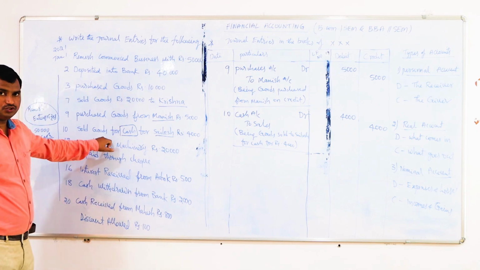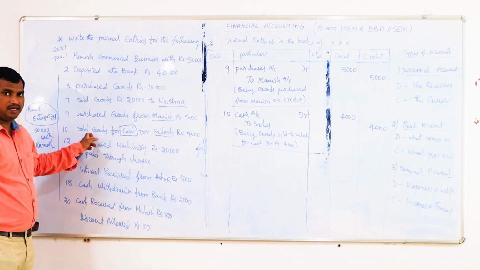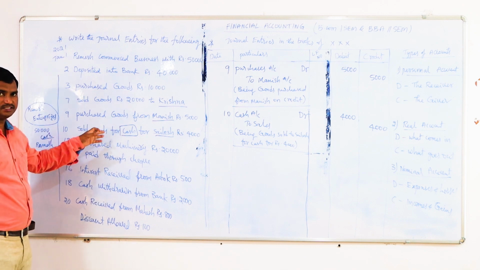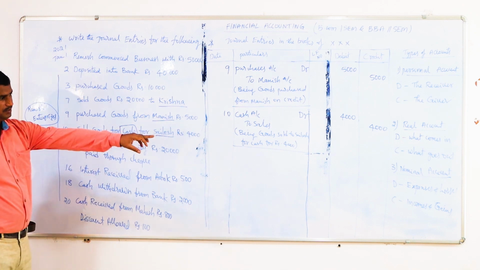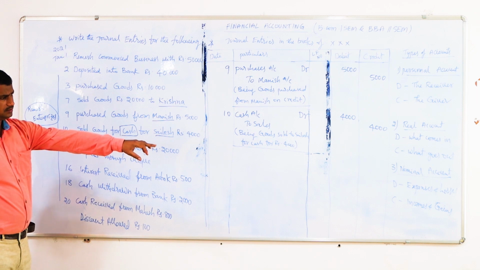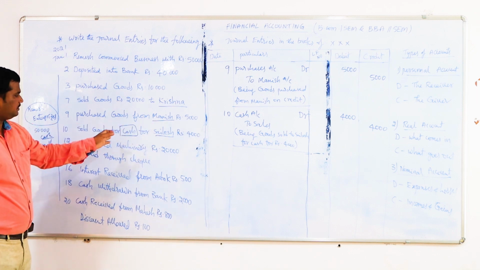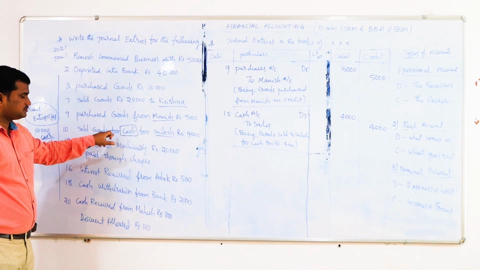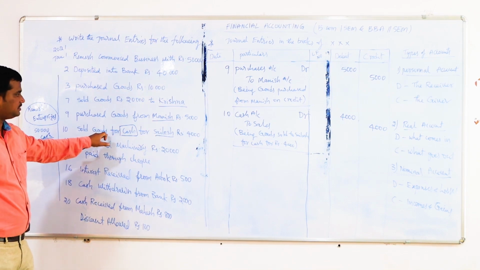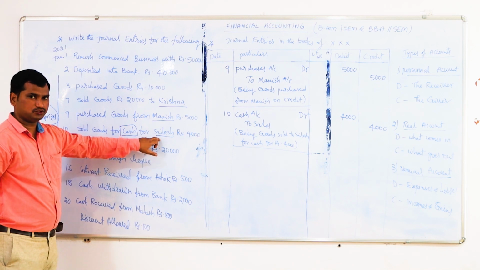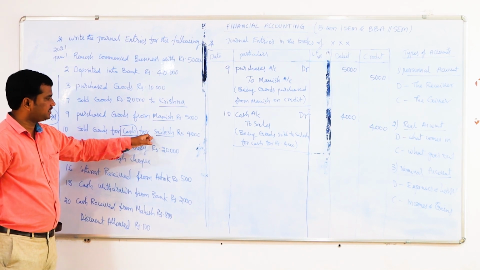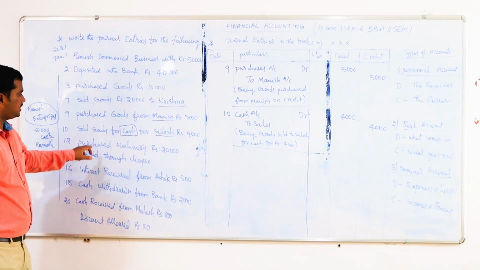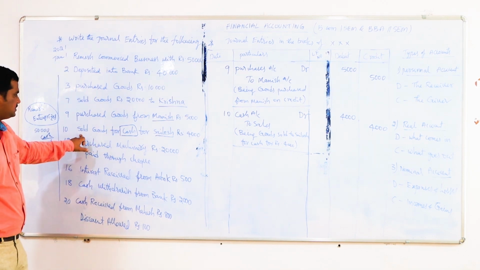Here we are selling goods to Silage. Sales is an income to the organization. Why? Because when the organization is selling goods, it will get the cash. So as per the nominal account, sales should be credited. Here in the transaction it is mentioned that it is a cash transaction. So when cash is mentioned in the transaction, we should ignore the name. We need not consider the name. So we should write cash account to sales account. That is the entry for this transaction.